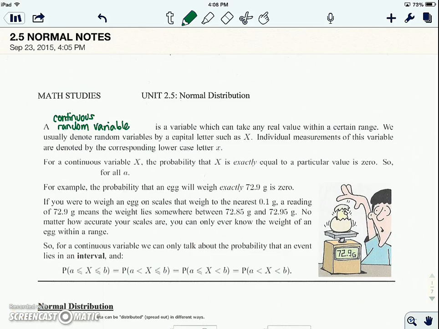Unit 2.5, Normal Distribution Notes, Section A.